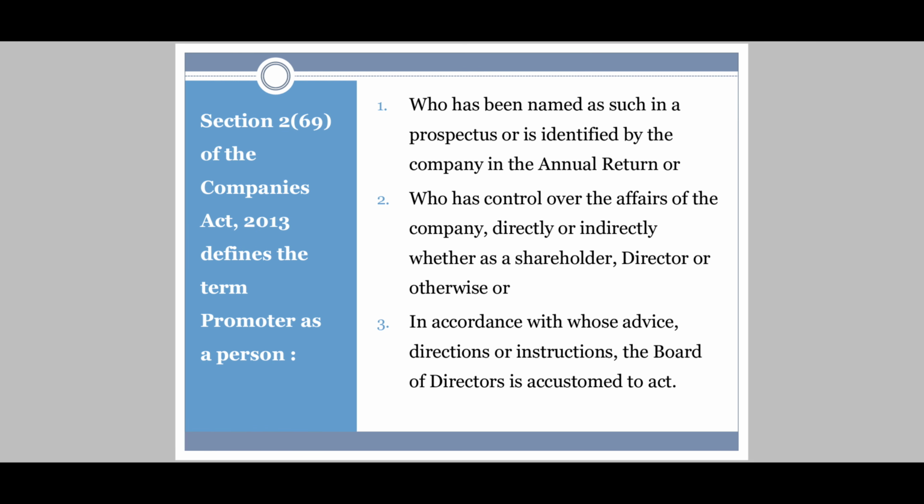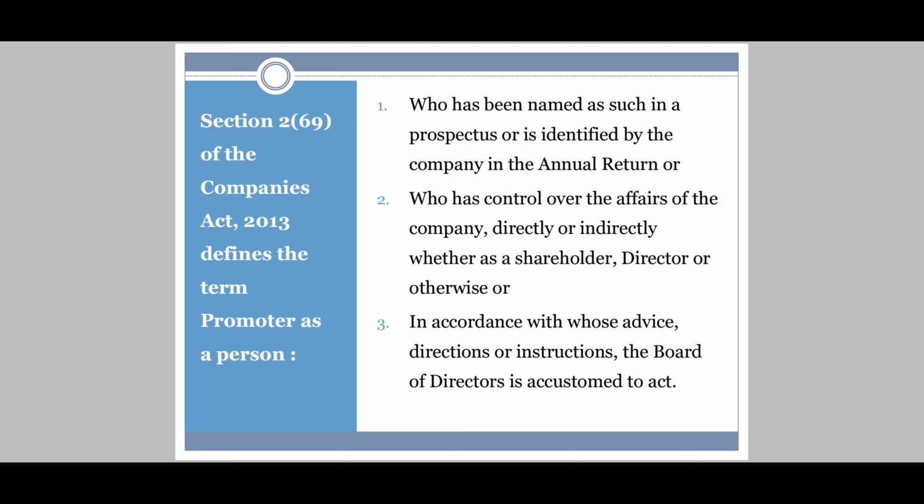Now see here, Section 269 of the Companies Act 2013 defines the term promoter as a person who has been named as such in the prospectus, whose name is there in the prospectus. See, we are done with this term also.